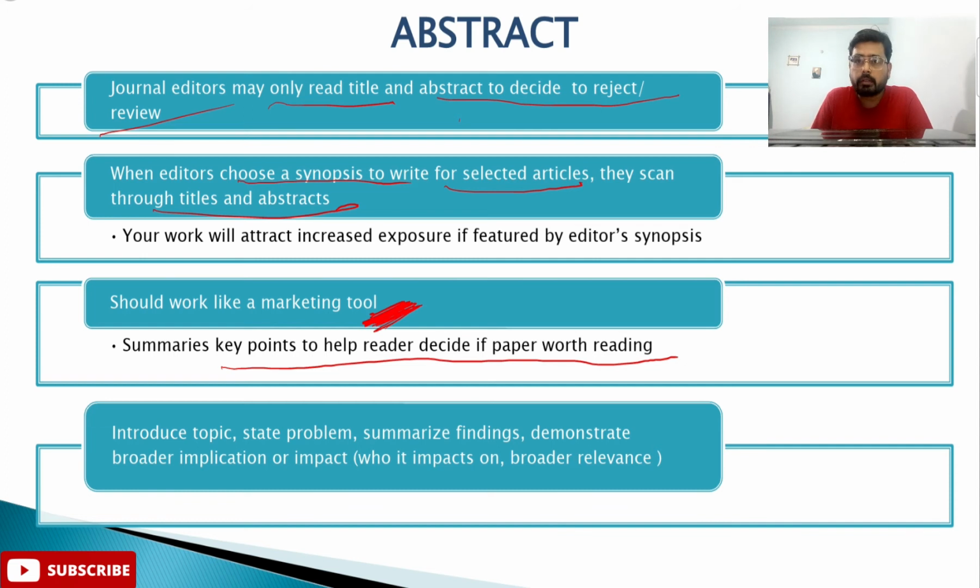Now, what do you have to write in your abstract? Just a few points. You have to condense your complete manuscript. You have to introduce your topic. You have to state the problem. You have to summarize your findings and demonstrate broader implication or impact: who it impacts, and its broader relevance.